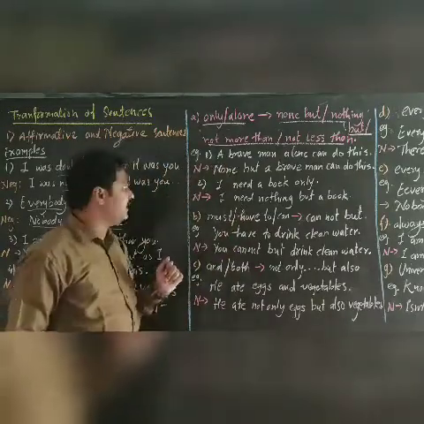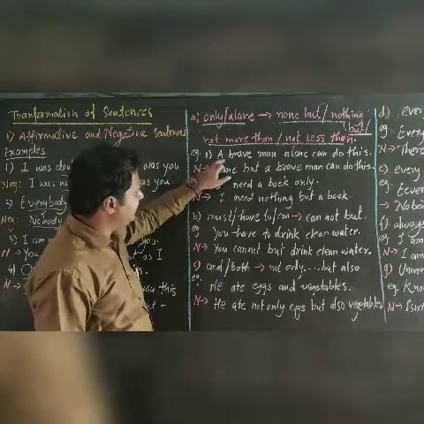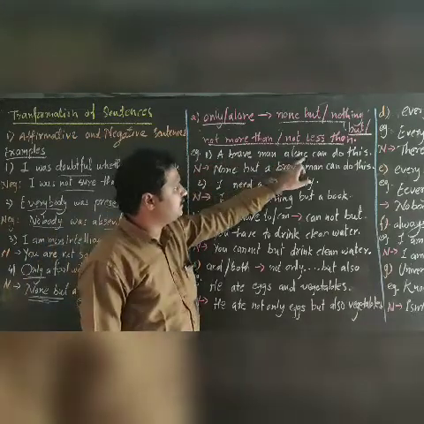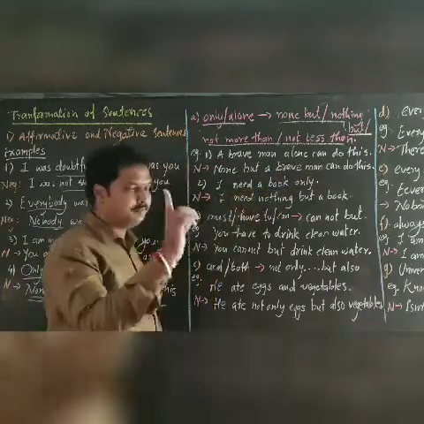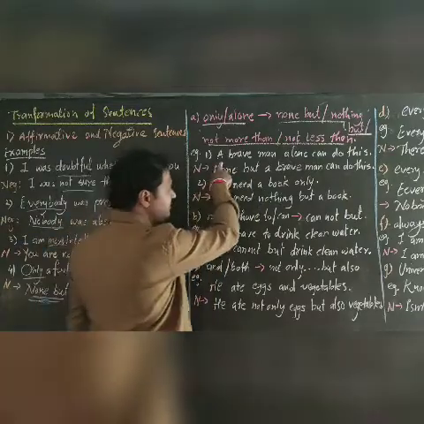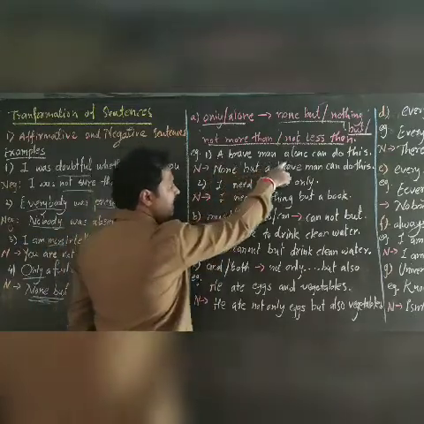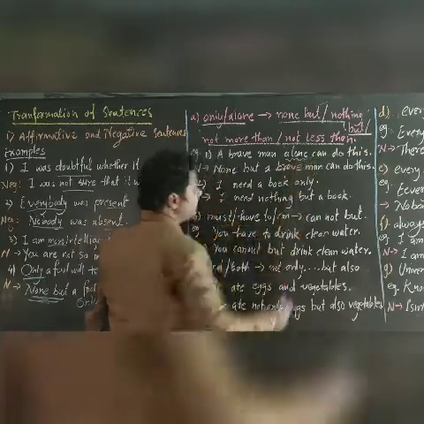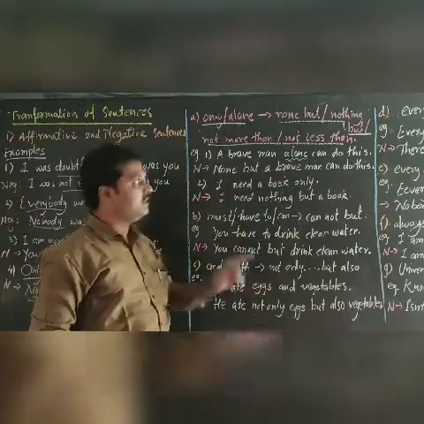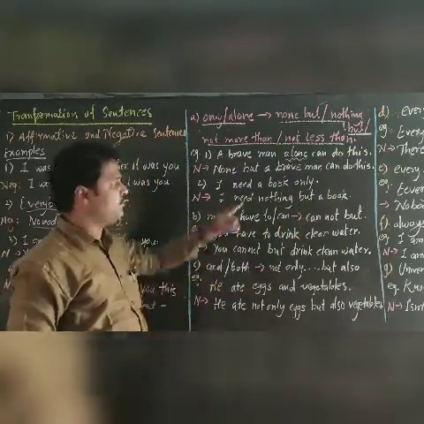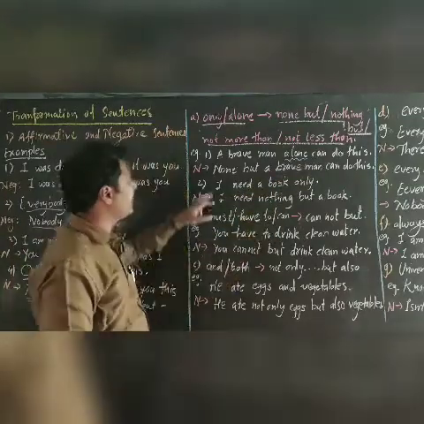Let us take an example. A brave man alone can do this. A brave man, a singular person. The word alone is used here.